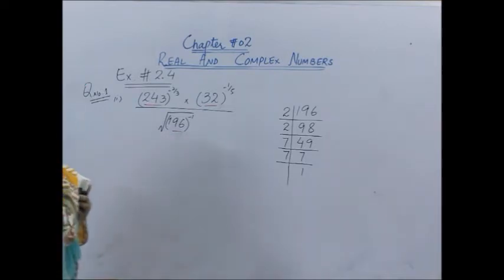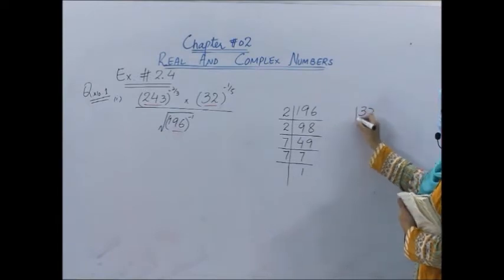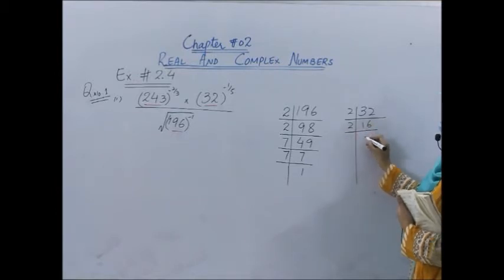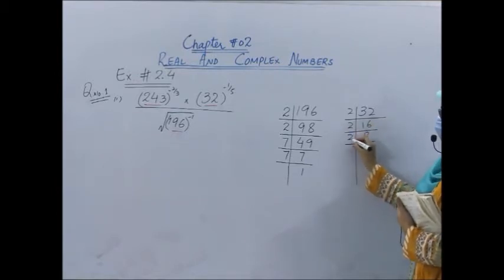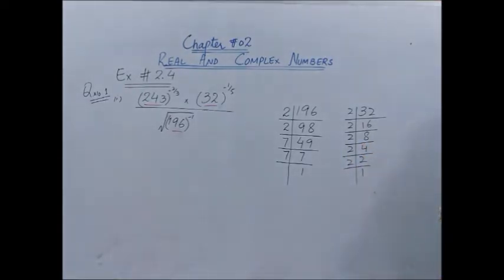Now what about the prime factorization of 32? Let us factorize 32. 2 into 16, 2 into 8, 2 into 4, 2 into 2 and 2 into 1. Prime factorization is a procedure which you have done in the previous classes already, so I think there is no need to explain it.